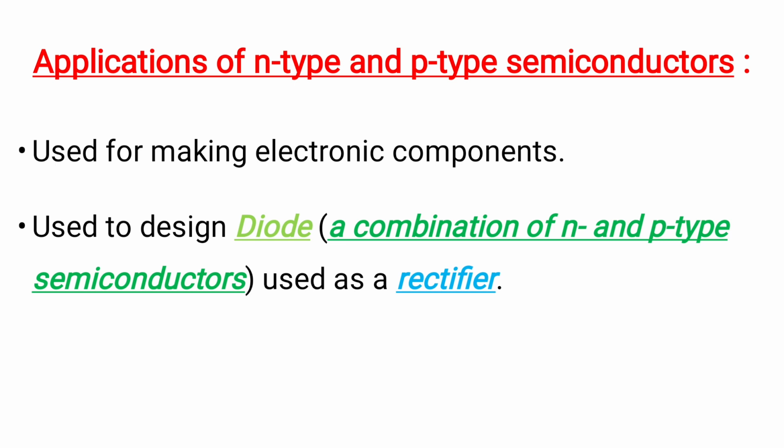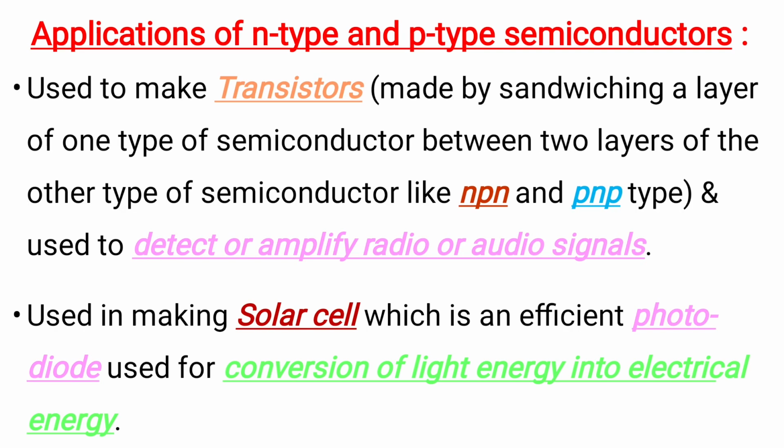Okay, let us know the applications of N type and P type semiconductors. These are used for making electronic components, and they are used to design diode. Diode is a combination of N and P type semiconductors, and that can be used as a rectifier. And they are also used to make transistors, which can be made by sandwiching a layer of one type of semiconductor between two layers of other type of semiconductor, like NPN and PNP type. And they are used to detect or amplify radio or audio signals.